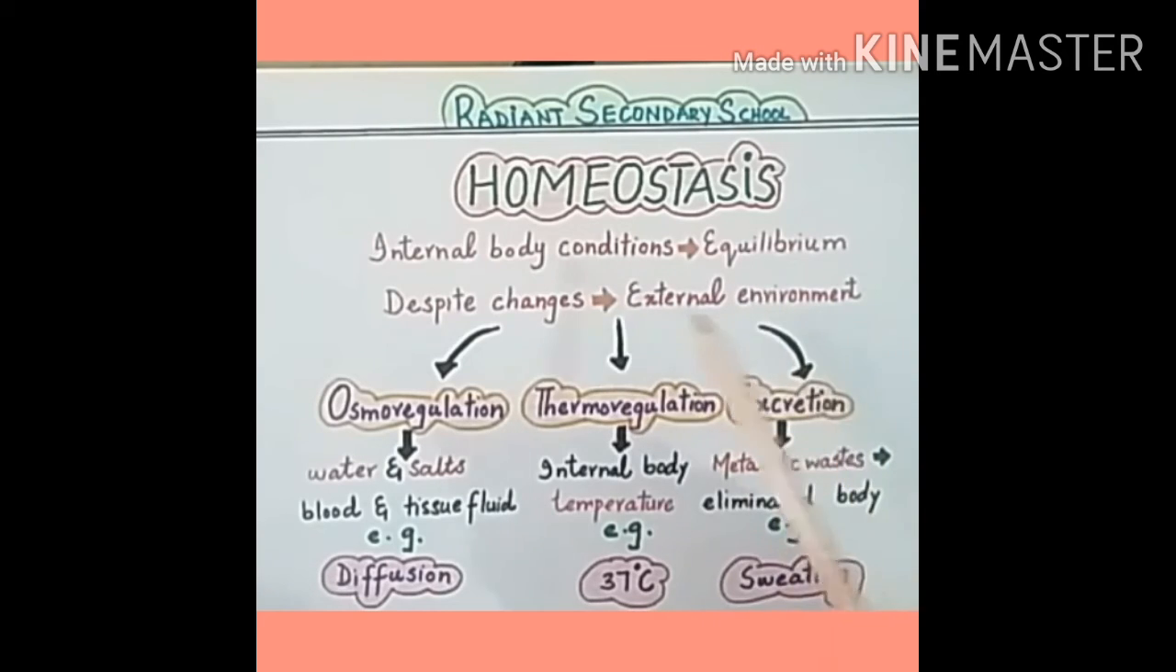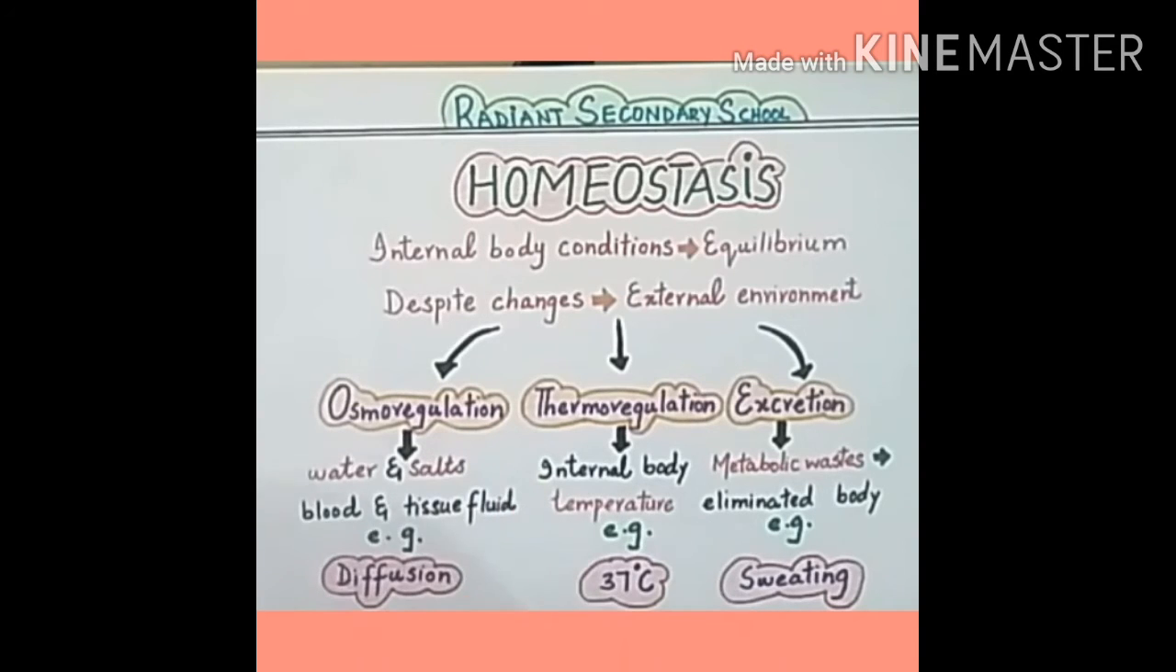There are various examples of homeostasis, but in this chapter we will learn about three major examples. First one is osmoregulation, second is thermoregulation, and third one is excretion. Now we will discuss all these three examples in detail one by one.